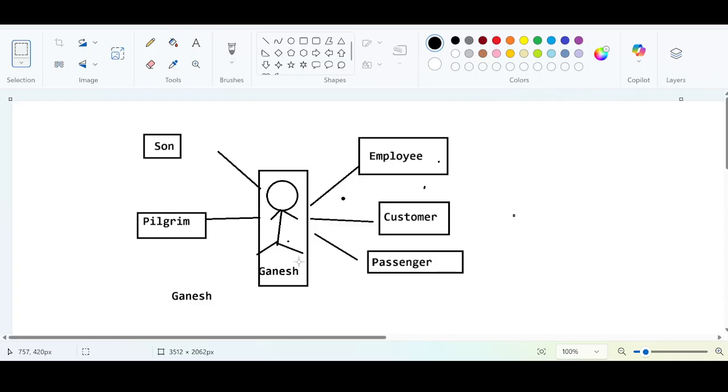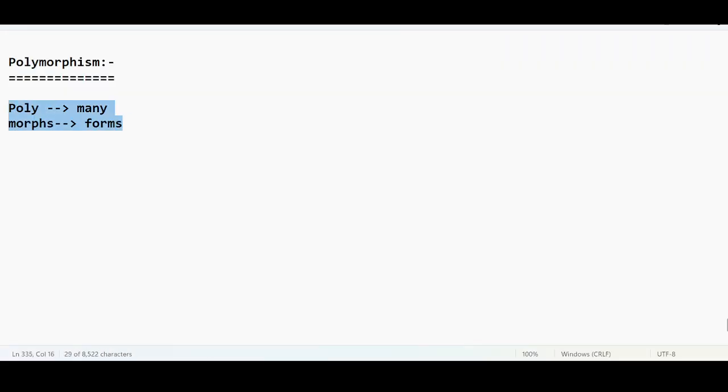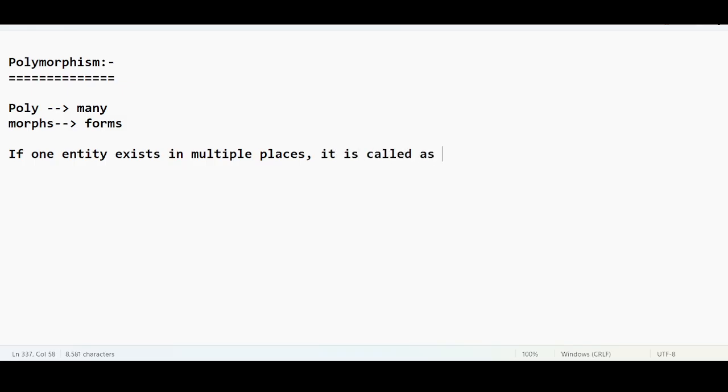So let us convert this analogy to real-time Java examples. I can say that if one entity exists in multiple places, it is called polymorphism. You take an entity, and if that entity is getting recognized in multiple places with different recognitions, it is called polymorphism.